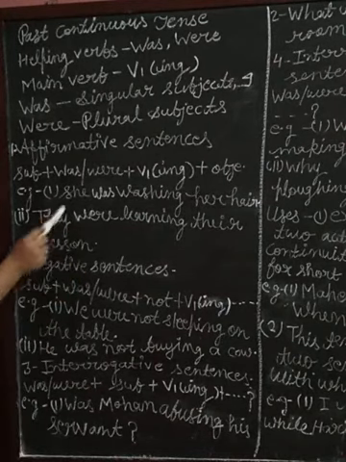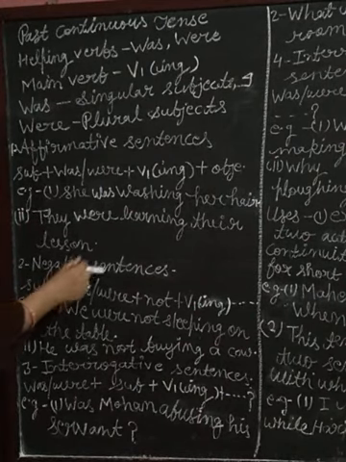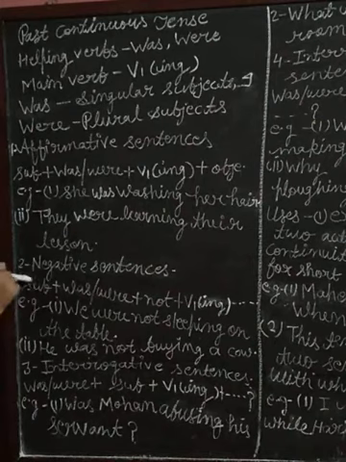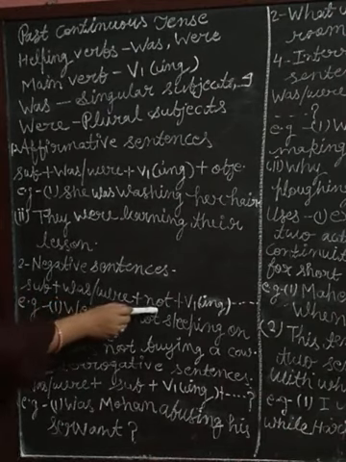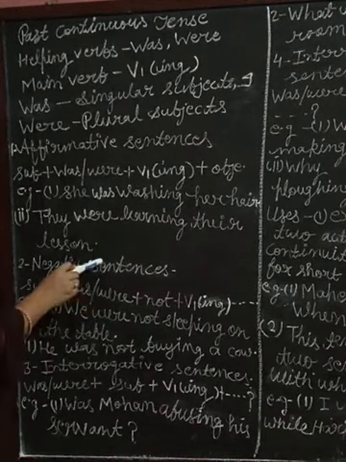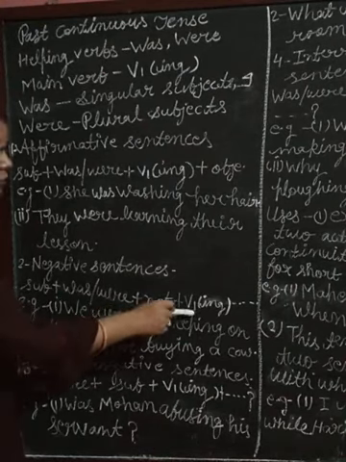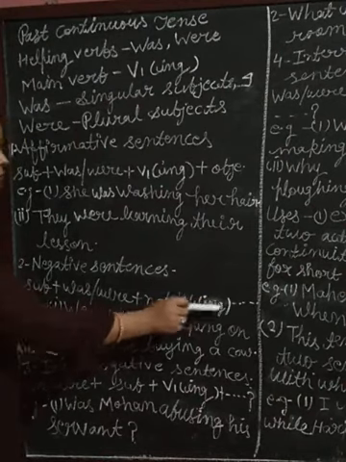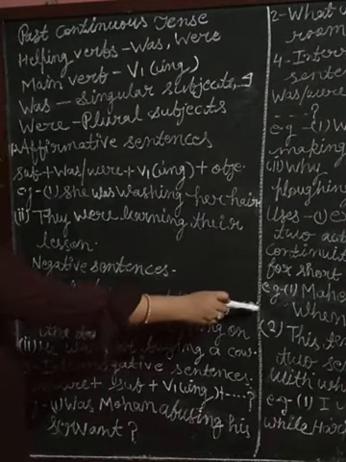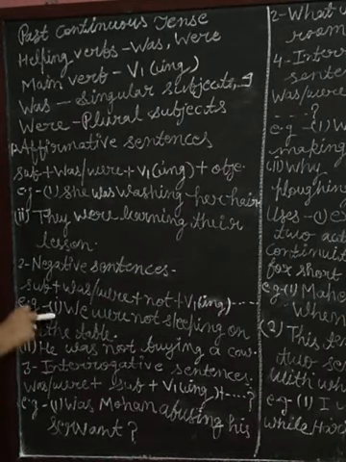Okay, now negative sentences. How do we make negative sentences? So look at the structure, look at the pattern. Subject plus was/were helping verb plus not. In negative sentences, we use not after the helping verb, plus verb first form plus whatever comes after the verb's first form, we write here. At last, full stop. So look, students, at the example.